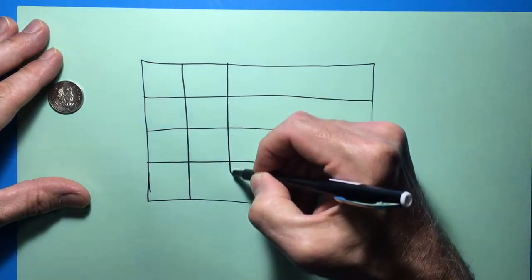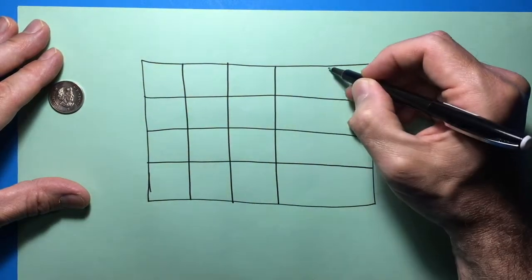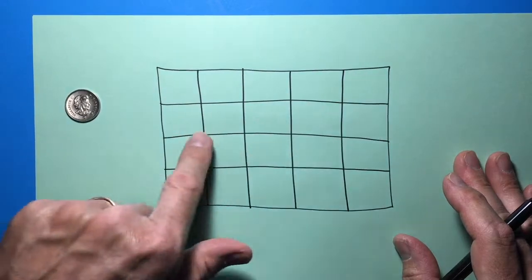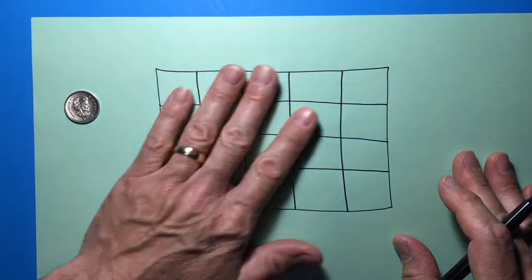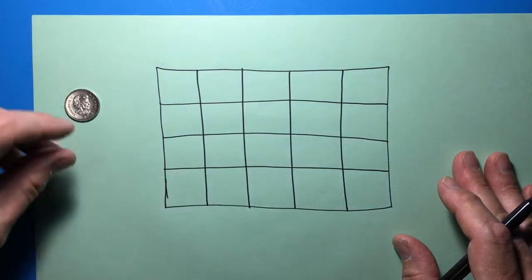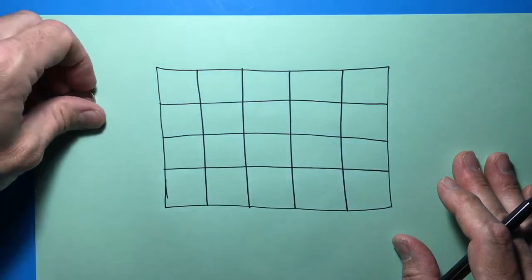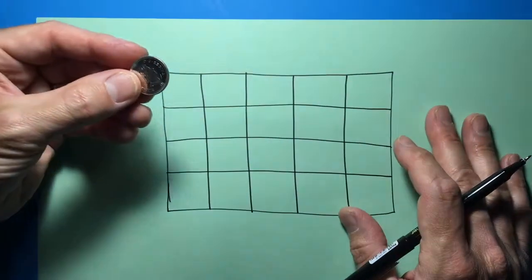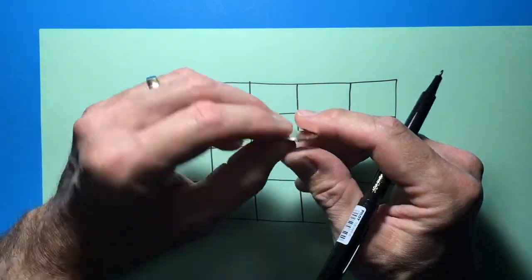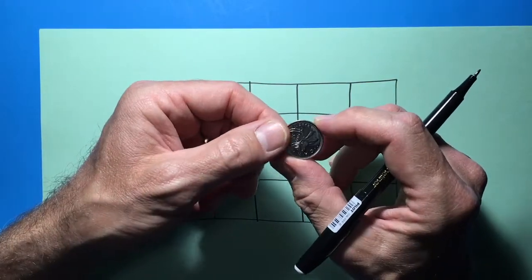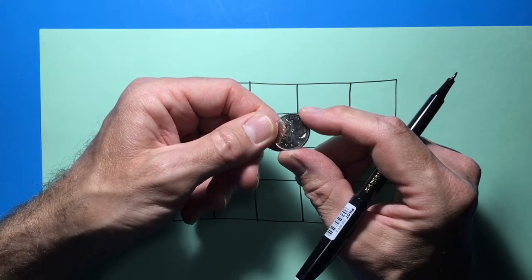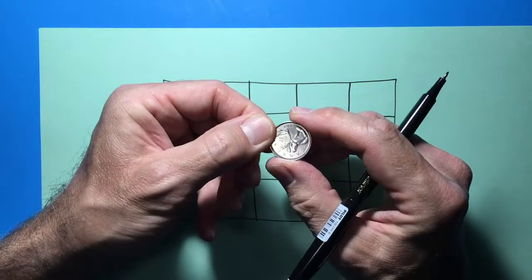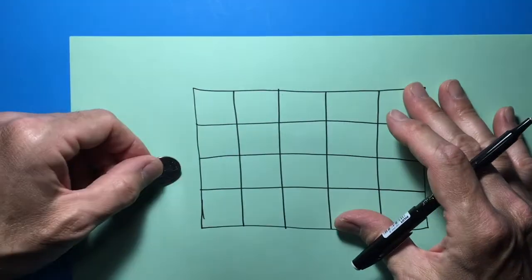So I'm going to make a grid of 20 cells, just like in 20 questions. So let's pretend that each of these cells here, these squares inside the grid, each one of those is a coin flip. So if a coin is a fair way to decide which team gets the ball first, then half the time the coin should come up heads, and the other half of the time it should come up tails.